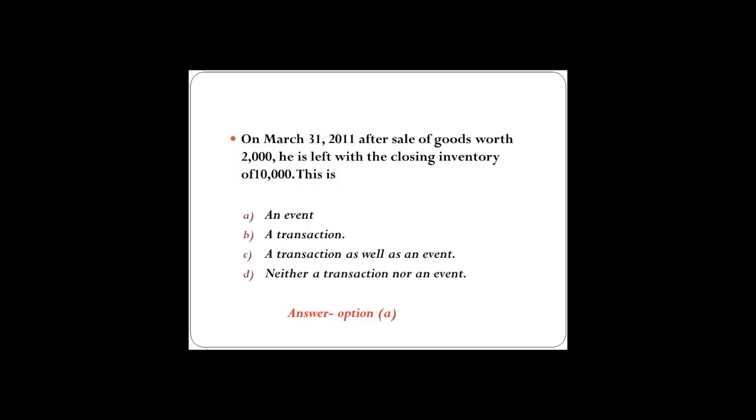What are the transactions? The transaction is the sale of goods, the purchase and sale of goods. After the purchase and sale of goods, at the end of the year, Sohan is left with the inventory of rupees 10,000. So this will be classified as an event because it is a result of a number of transactions occurring throughout.